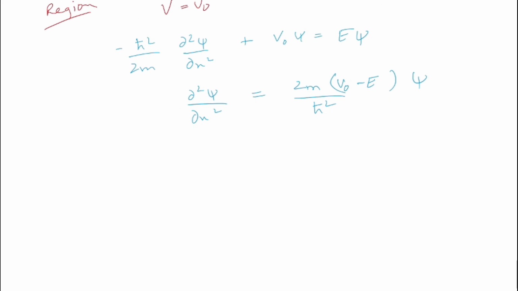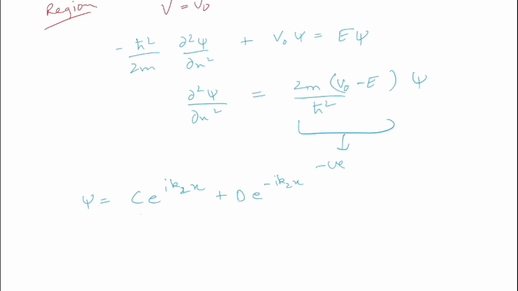Now in this case, this term is not positive, this is negative. In the previous case we had this term as positive, as E is less than V0, but in this case E is greater than V0, so this term will be negative. As a result we have the solution to this differential equation, C e^(i k2 x) plus D e^(-i k2 x).